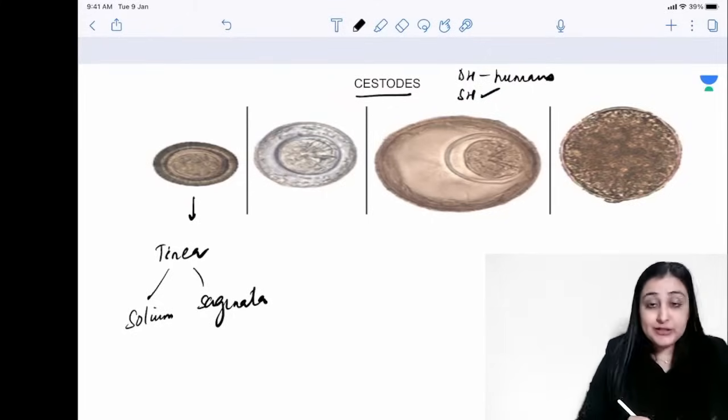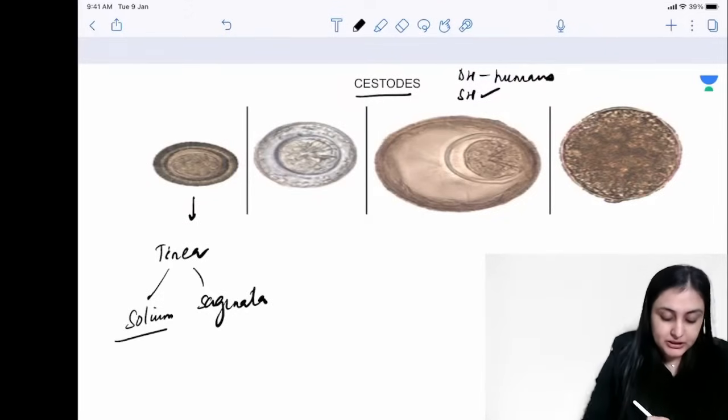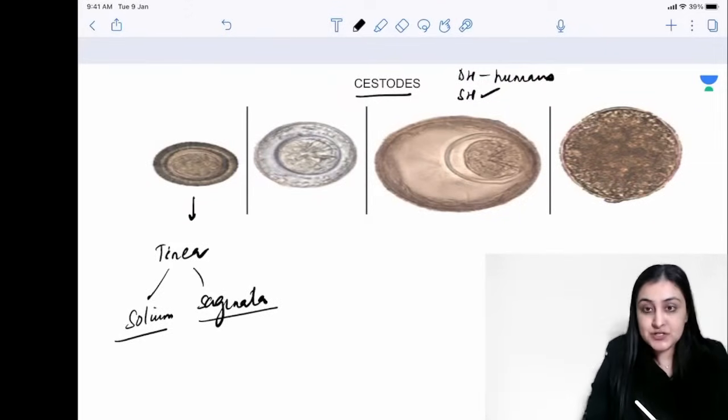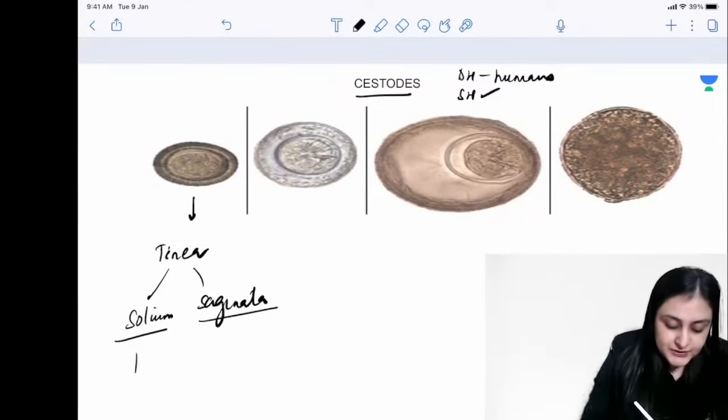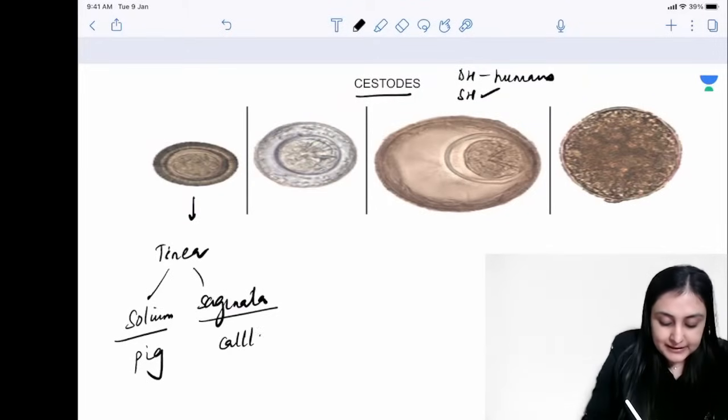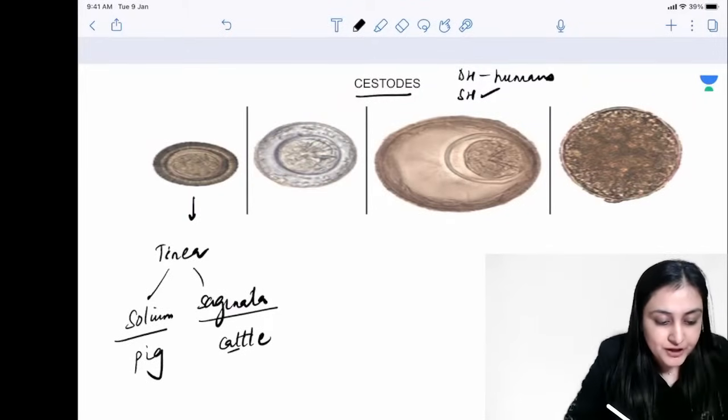So this is Taenia solium, Taenia saginata. So solium, remember, the intermediate host here is going to be pig, whereas here it is going to be cattle. A for saginata, A for cattle.